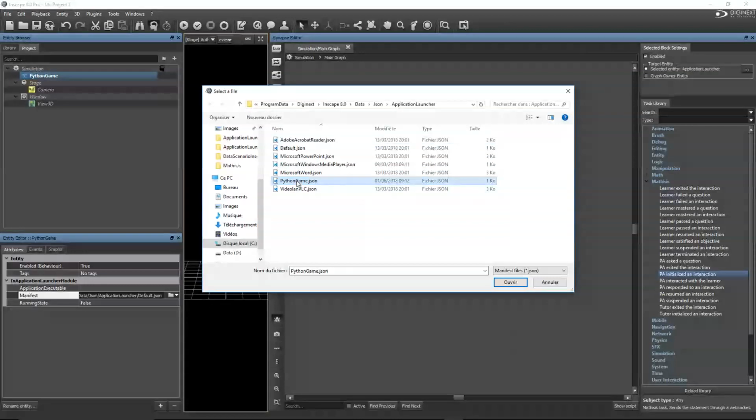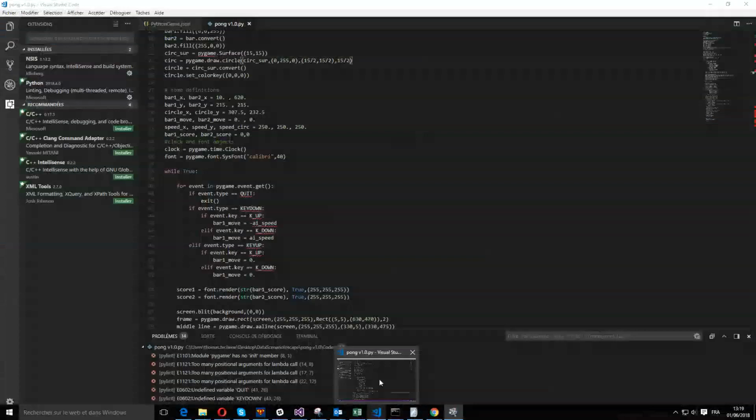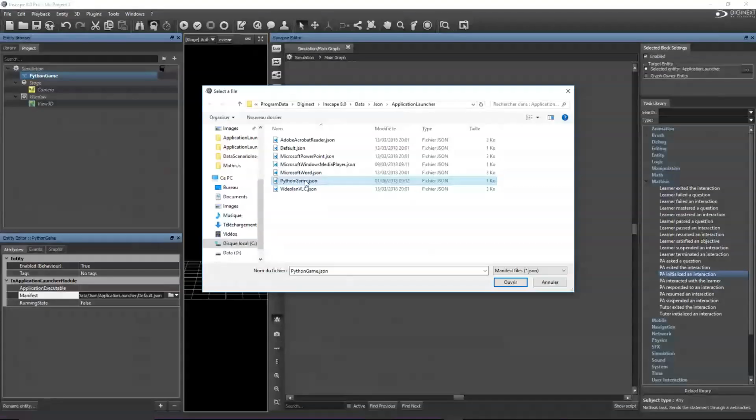So I made this file today, so I'm just going to show you how it looks. This is a very simple file right here, which points actually to the exe file of the Pong game seen previously. So we're just going to select the Python game right here.